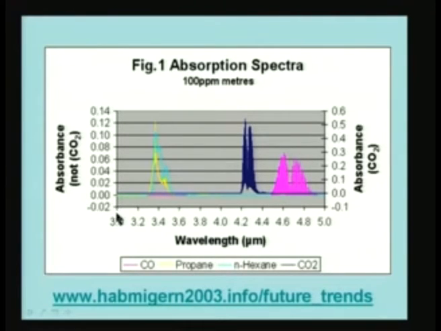So, it is from 3 microns to 5 microns. This is the mid infrared range, and the scales are different: other than CO2, this scale is valid, and for CO2 this is valid. Therefore, the CO2 has much more absorption than the other species, as you can see here.